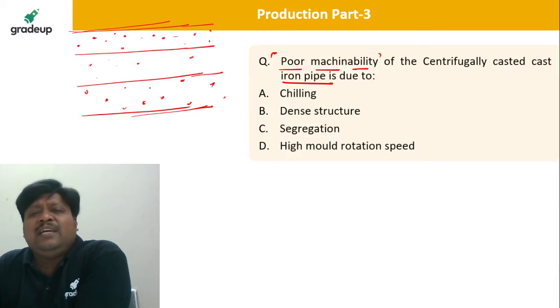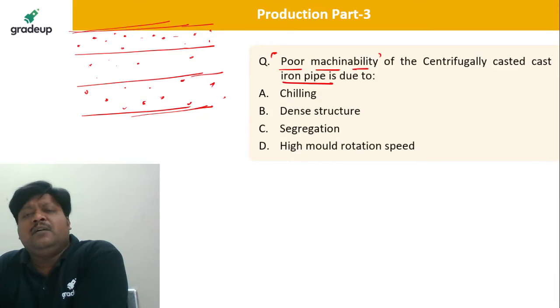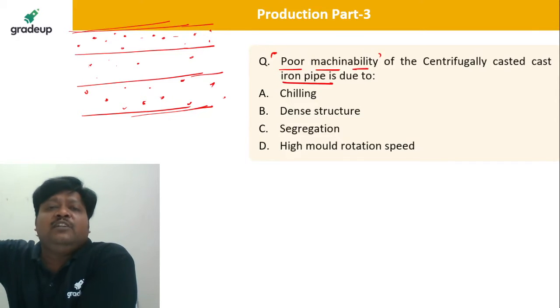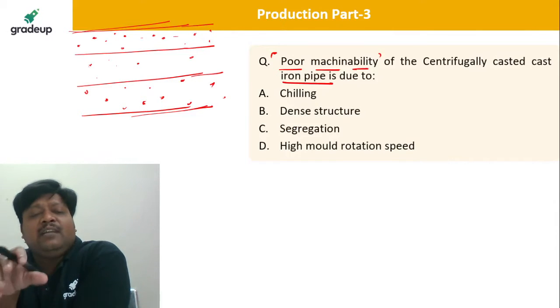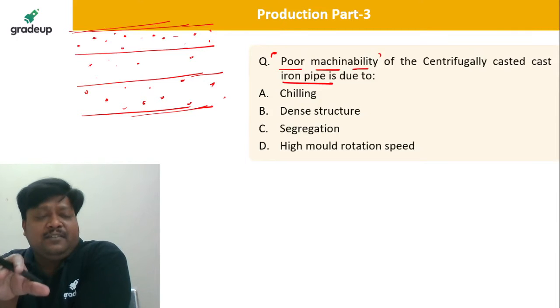The denser material, the material having more weight, will have the maximum centrifugal force and will go to the outer side, the periphery, and the light material, the light impurities, will be at the center.